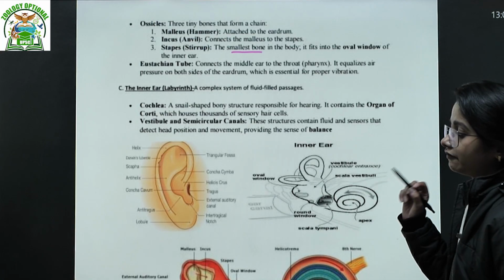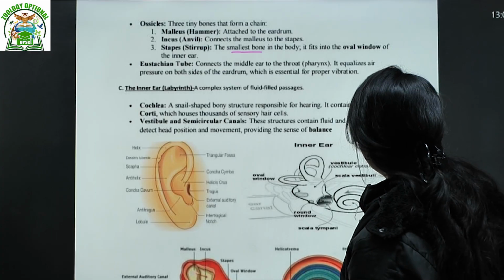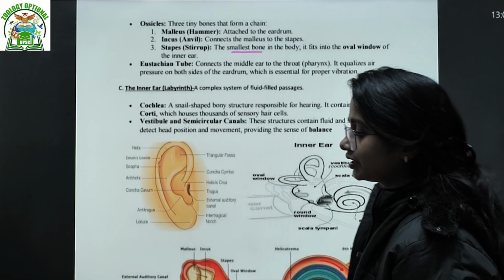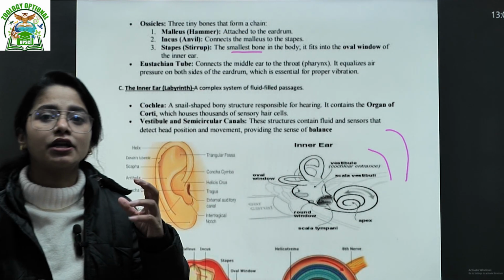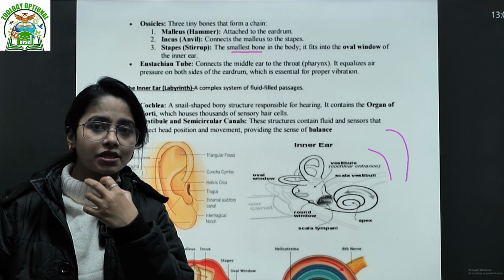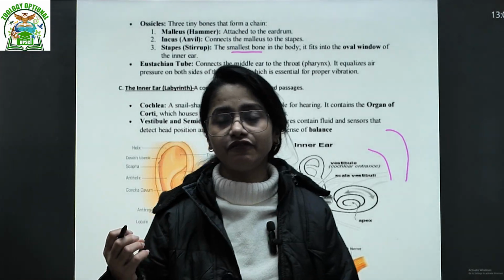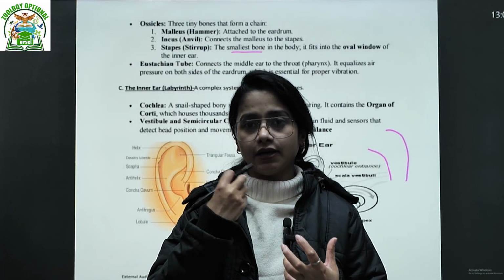We know this from when we covered the digestive system, or if you have not, then of course in the class, that is your pharynx region. The pharynx region has mainly three parts: the oropharynx, the nasopharynx, and the laryngopharynx, right? So the pharynx region is connected with the nose, with the ear, and of course with the mouth, right?